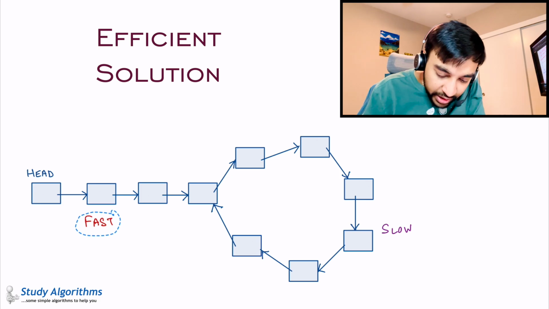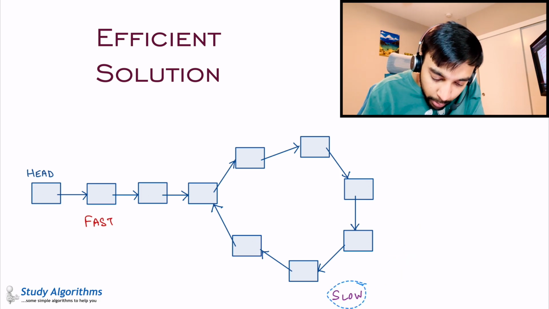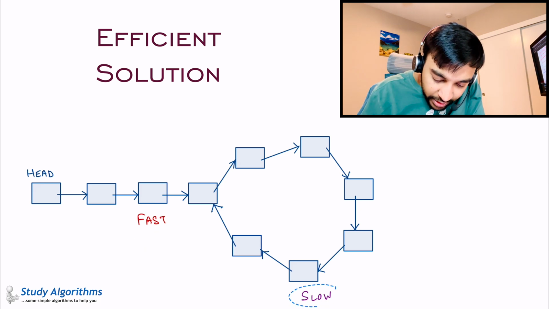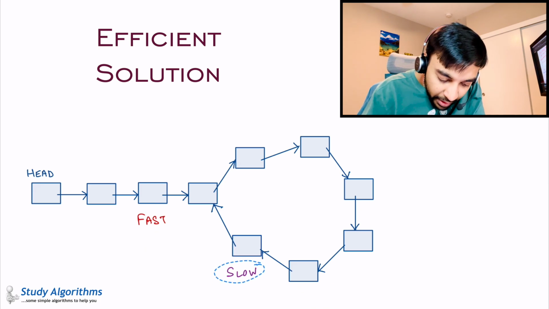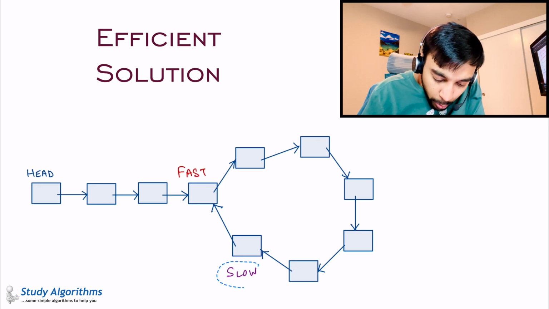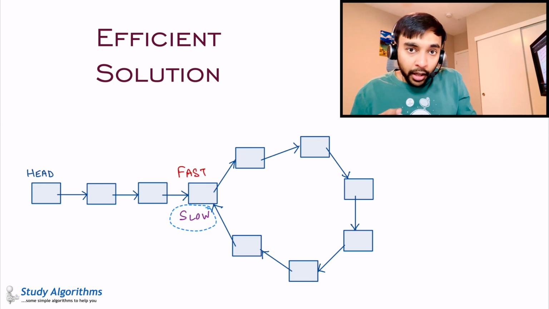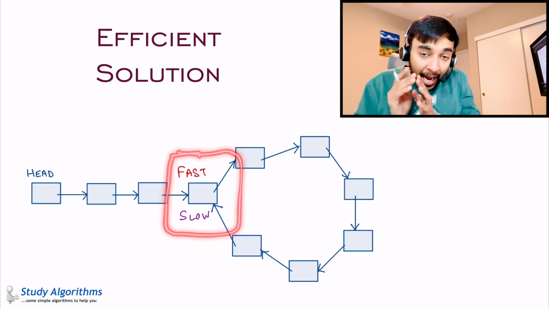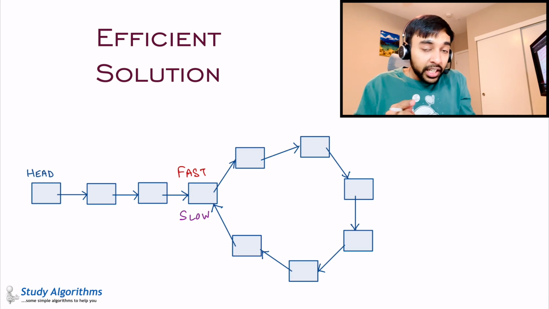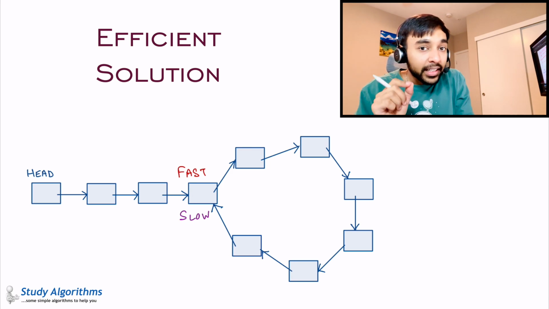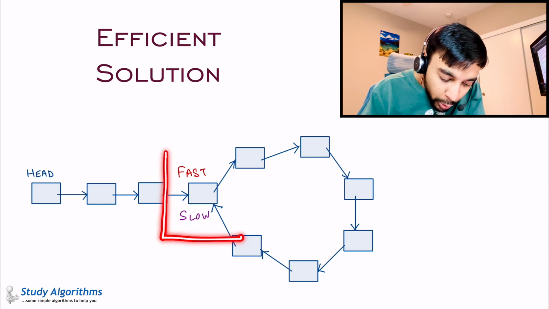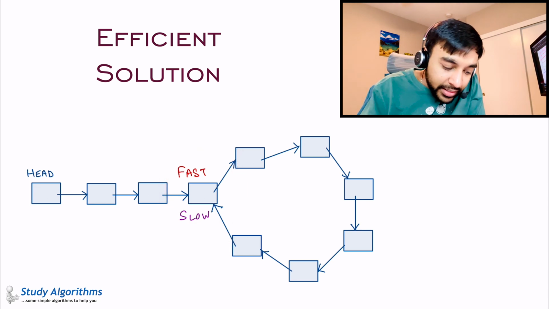Fast pointer moves one step and the slow pointer will move one step. Once again, they each move one step. So you see, they both have met again. And this time when they meet, they will always meet at the starting point of the loop. And this is very crucial. This is your answer.